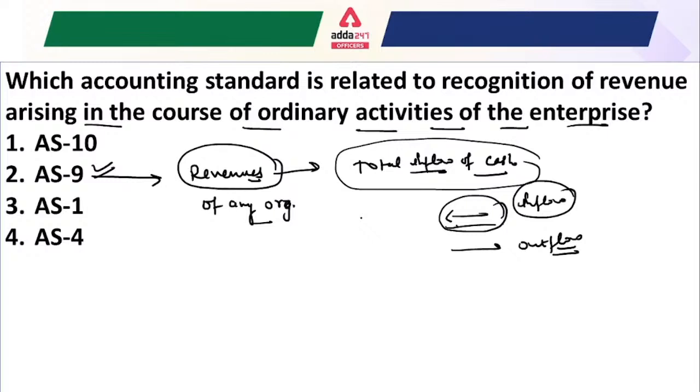So revenue refers to the total inflow of cash, or receivables, resulting in the course of the ordinary activity of the business entity or enterprise.